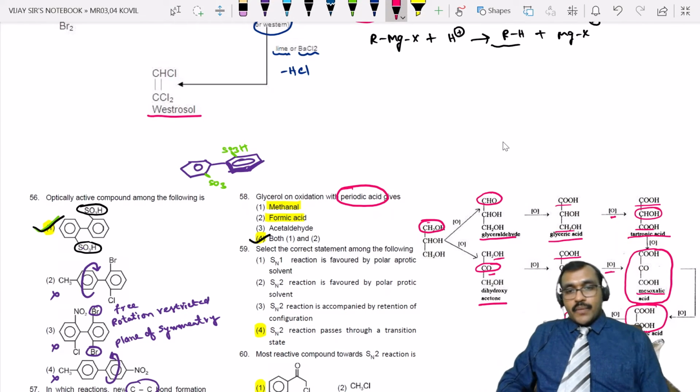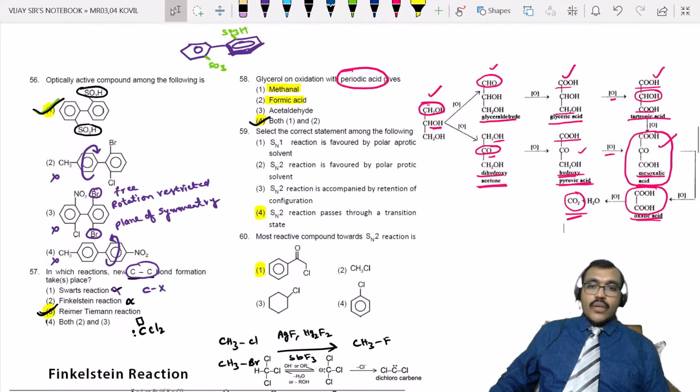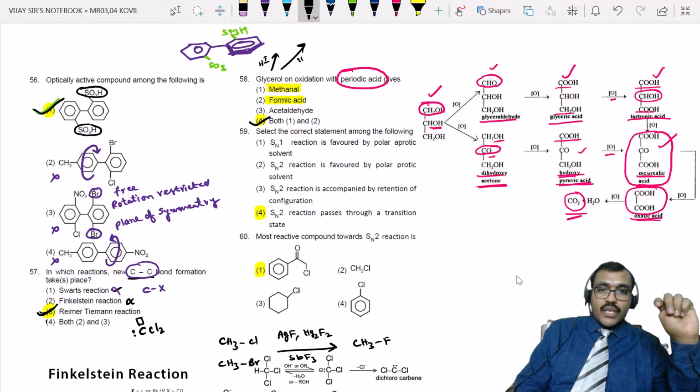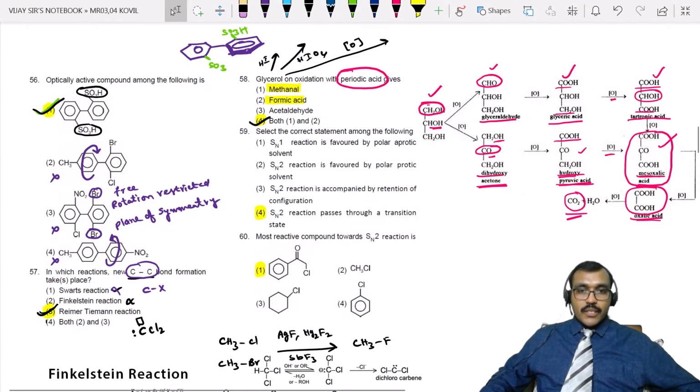So different possibilities. If the top one gets oxidized, you get glyceraldehyde, then glyceric acid, tartronic acid, mesoxalic acid. If the center OH gets oxidized, then you get dihydroxyacetone, then hydroxypyruvic acid, then mesoxalic acid. Finally, whatever may be the step, they will be oxidized to oxalic acid, then you get CO2. Right? So we have seen the glycerol reaction with HI, the same glycerol reaction with HIO4, and the same glycerol oxidation with HNO3 or any oxidizing agent. These are the reactions. Next.